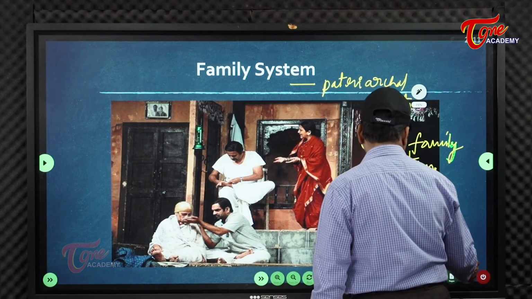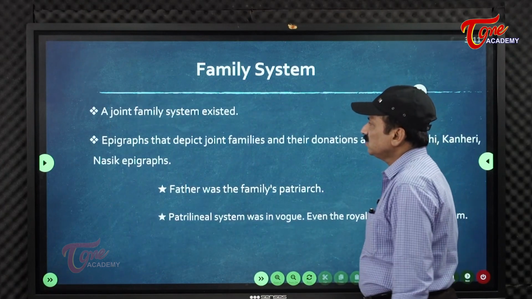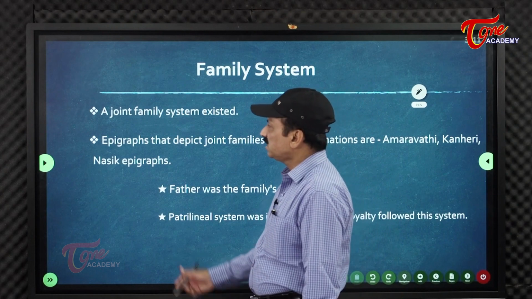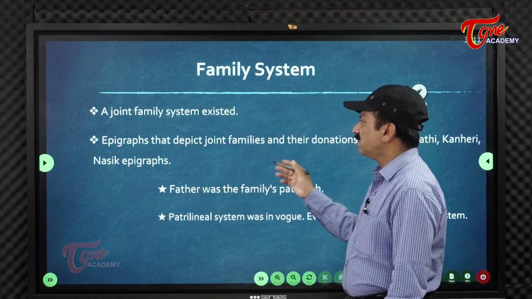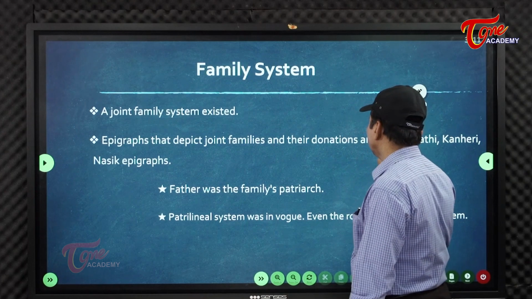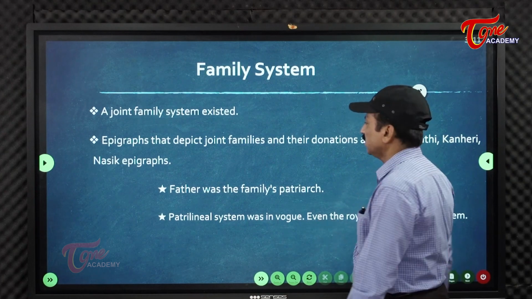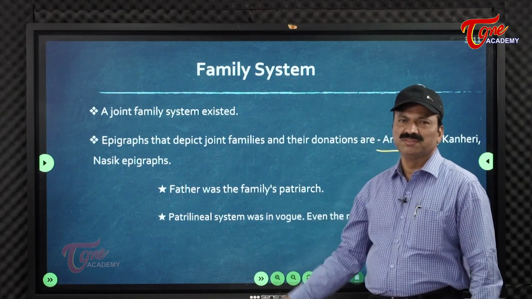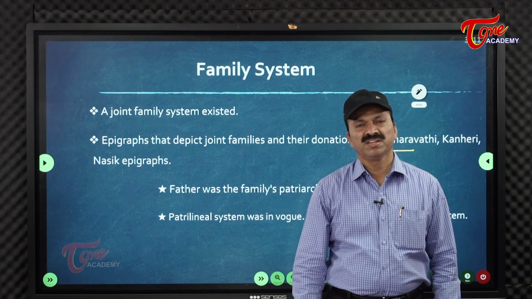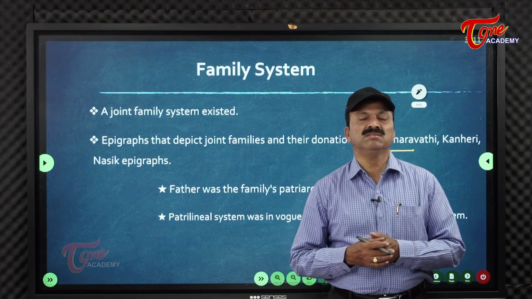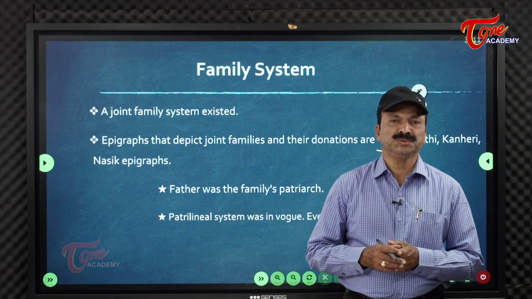So the joint family system existed, as we already know well. Epigraphs depict joint families and their donations. The Amaravati, Kanheri and Nasik inscriptions also say about this. The Amaravati inscription was given by Pulamavi too.